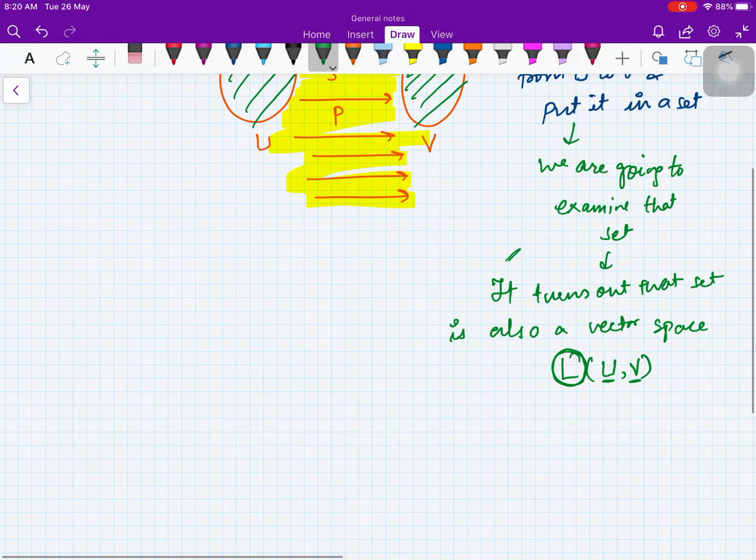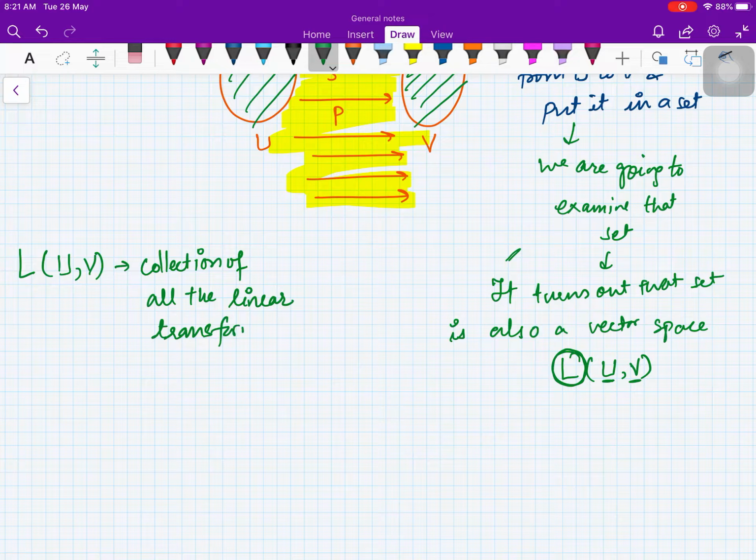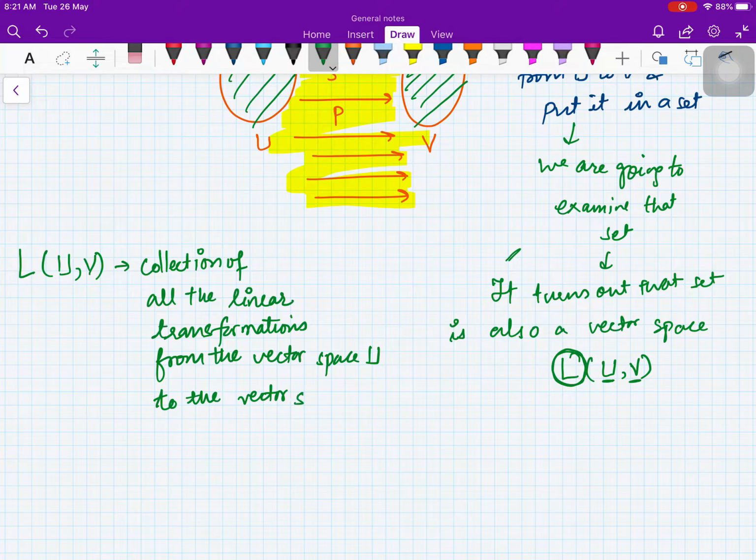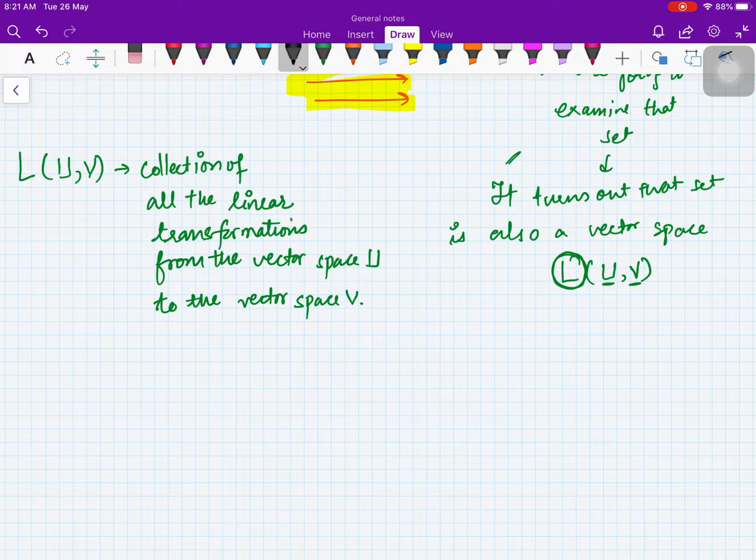So L(U, V) is the collection of all the linear transformations from the vector space U to the vector space V. Now we would like to prove this is a vector space, and for that you need two operations. So we define addition of two linear transformations.